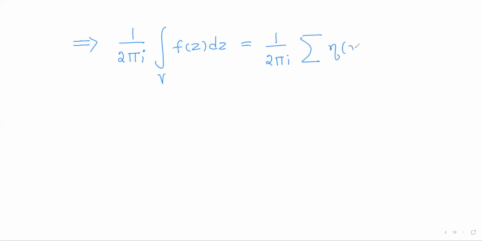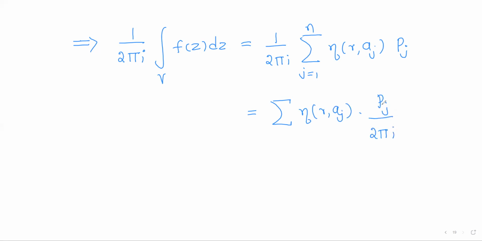Now multiply 1 by 2 pi i on both sides. So 1 by 2 pi i integral f of z dz over gamma will be equal to 1 by 2 pi i summation eta gamma aj into pj, j running from 1 to n. Now we can take the constant 1 by 2 pi i inside: summation eta gamma aj into pj by 2 pi i. I combine 1 by 2 pi i with pj.